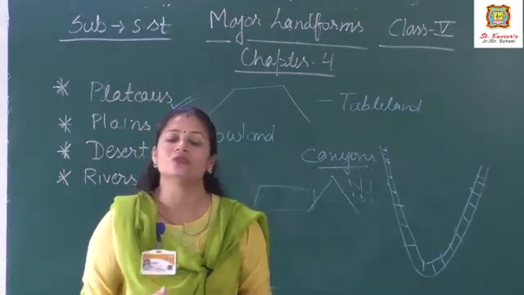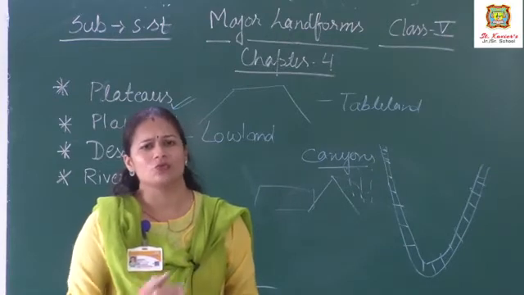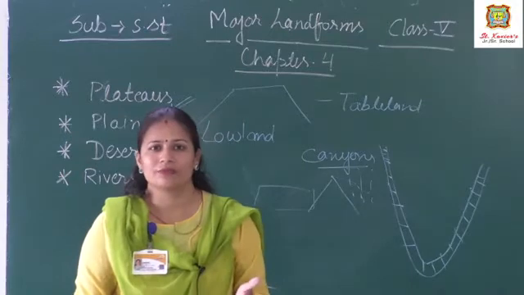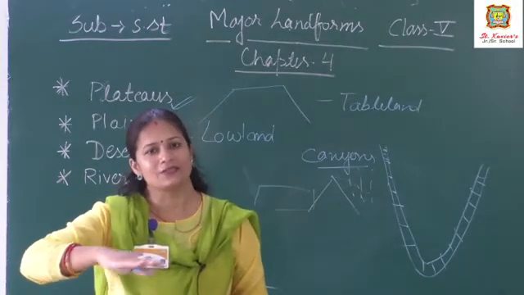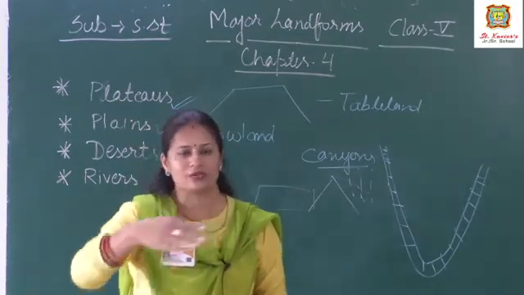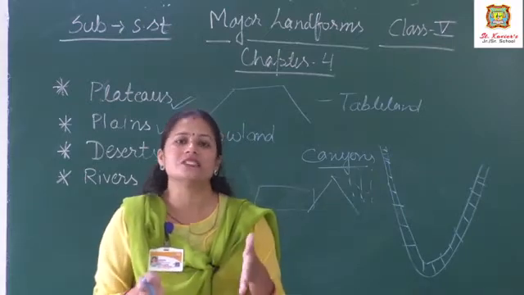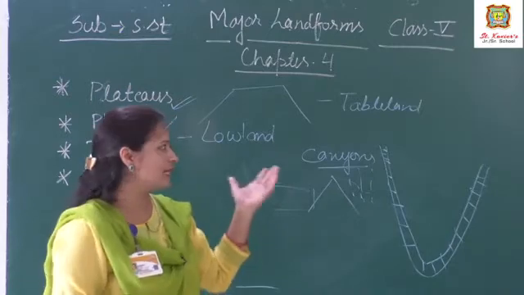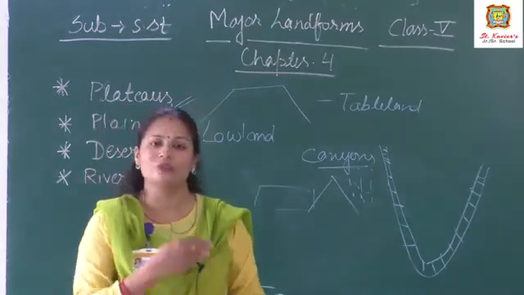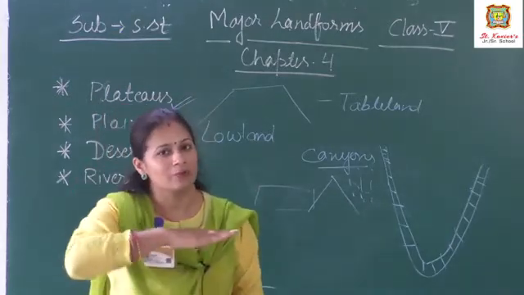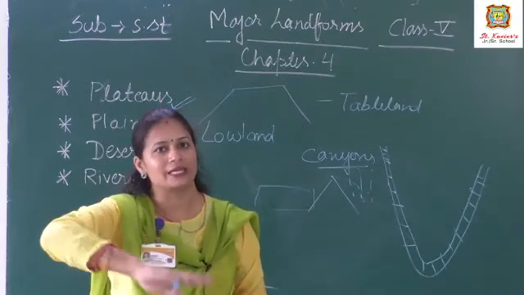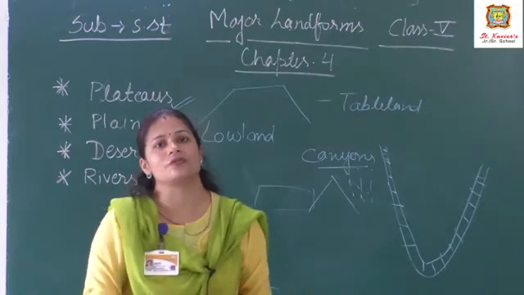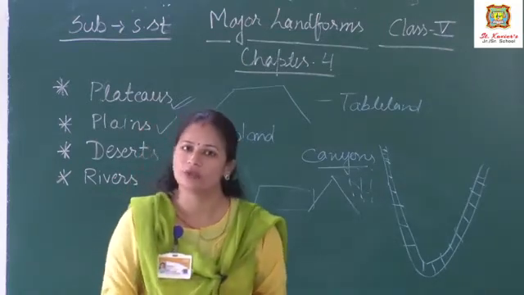Why? It is very easy to construct railways, roadways, buildings, airports, because of the flat land. Any construction is very easy in the plain region in comparison to mountains and plateaus. और mountains से अगर compare किया जाए तो plains किसी भी construction के लिए very easy हो जाता है. That is very suitable, and also the thick layer of soil is very fertile and good for agriculture.